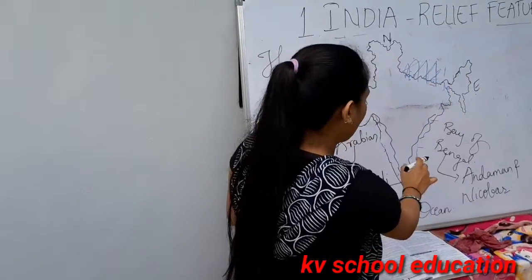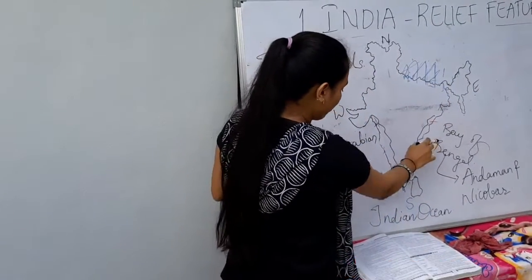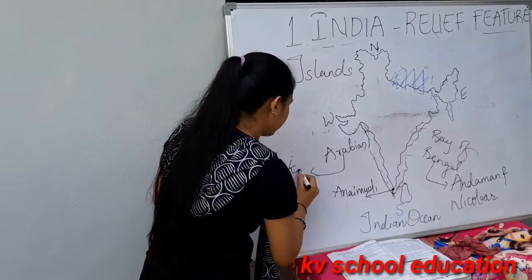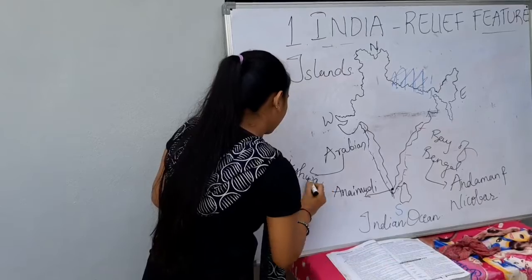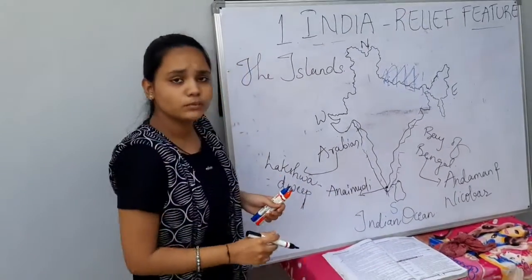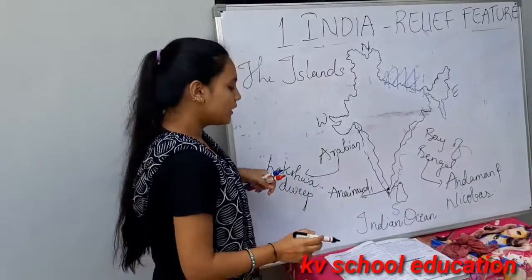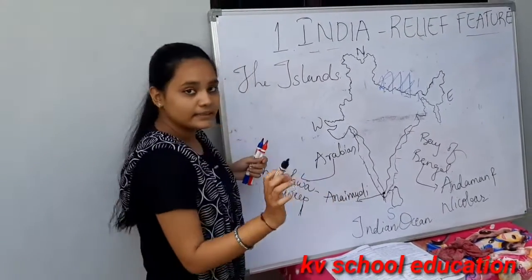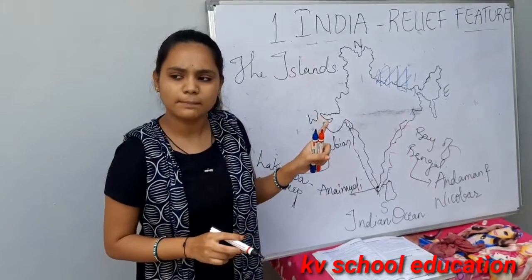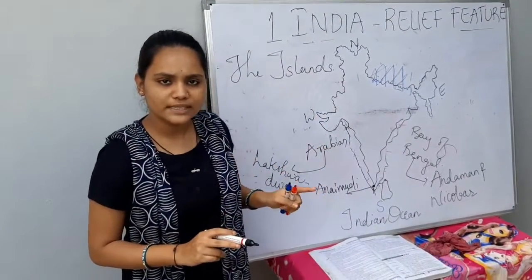Here Andaman and Nicobar Islands stretch into the Bay of Bengal, and Lakshadweep Islands stretch into the Arabian Sea. The southernmost tip of Nicobar Islands is called Indira Point, which was submerged in 2004 due to the tsunami.